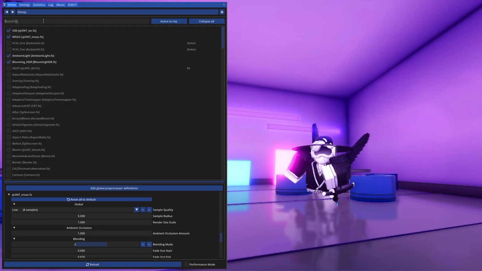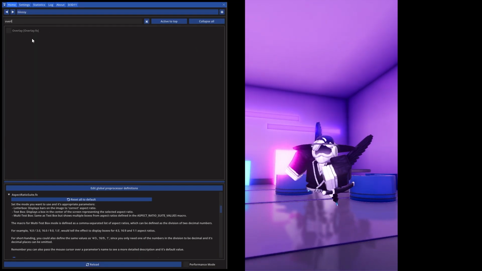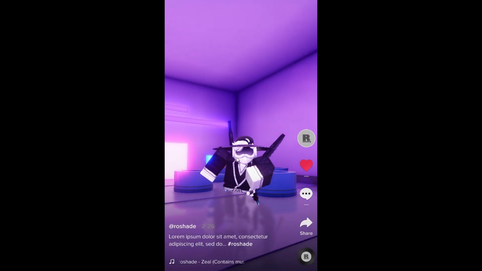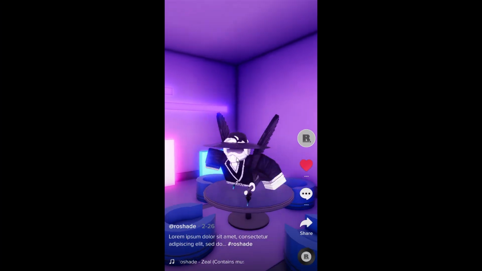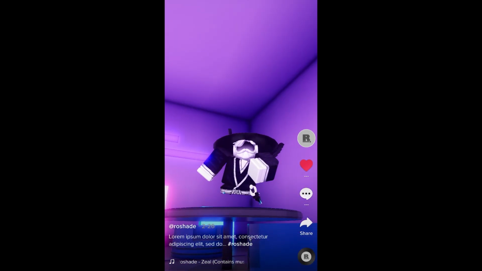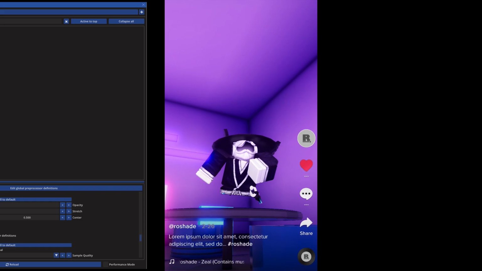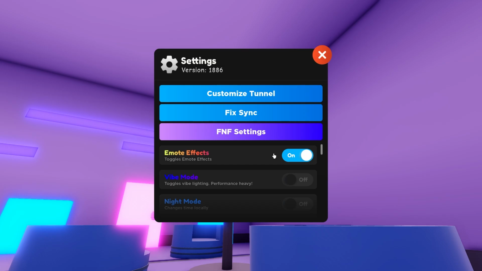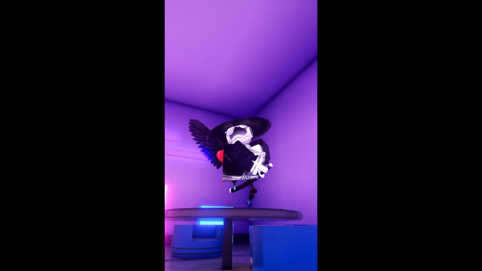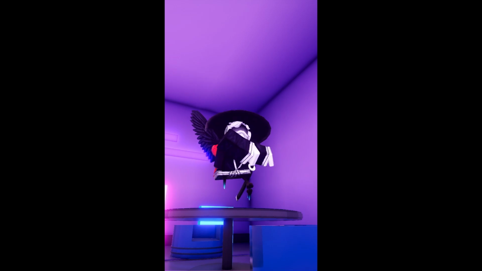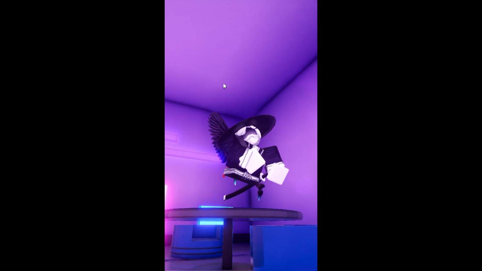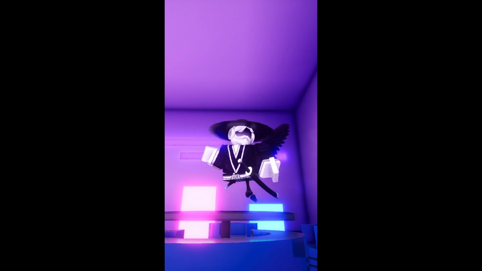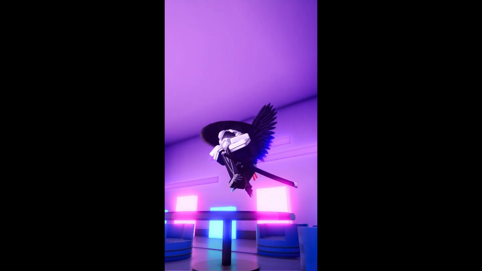So now I can activate the aspect ratio suite, and maybe just to help out a little bit also the overlay so that I can see where everything will be. So I know this will be covered and this will be covered, but the subject is right in the middle over here where people will be able to see it. So now I can turn off the overlay. I can toggle off the shaders for a minute. Alright, now I'm doing a dance and I can turn it on again and now you can record. Since people won't actually be able to see the black bars on the side, we can just move the camera around and make sure that everything we record is in the shot.